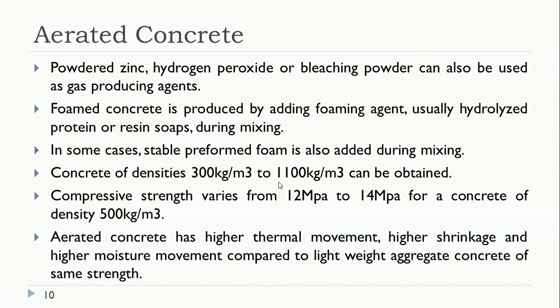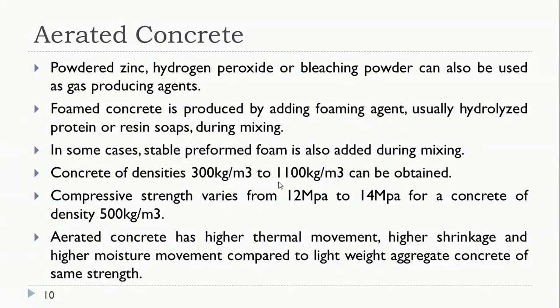Here it has a higher shrinkage, because we are using more cement paste, so it leads to higher shrinkage. And since the cement paste is more, it leads to higher moisture movement compared to a lightweight aggregate. Higher thermal movement, higher shrinkage and higher moisture content will be there in the aerated concrete, but the strength obtained from lightweight aggregate concrete and aerated concrete is almost the same.